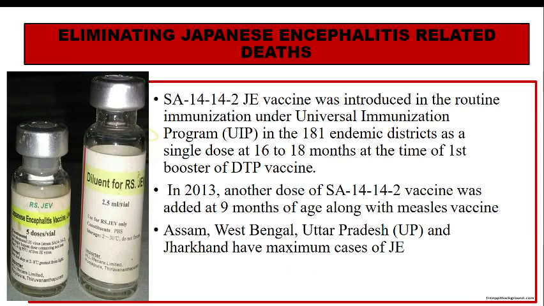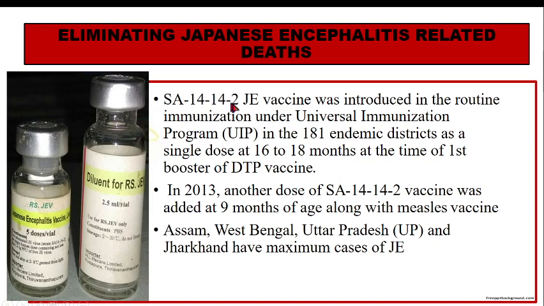Now, Japanese encephalitis is very common in Assam, West Bengal, Uttar Pradesh, and Jharkhand. Okay, so for those children, it is given between 16 to 18 months at the time of first booster dose of DPT vaccine.